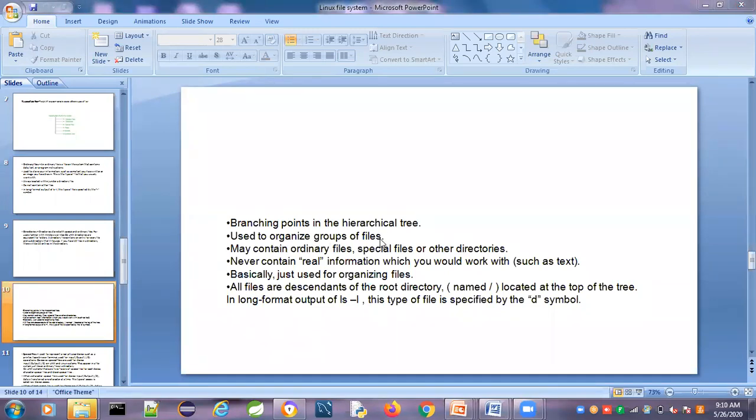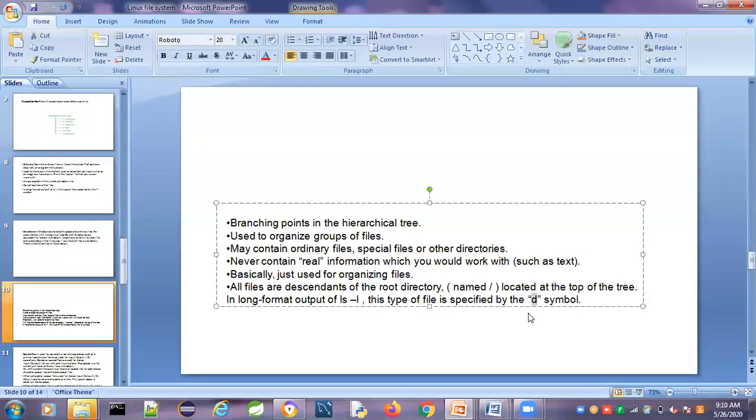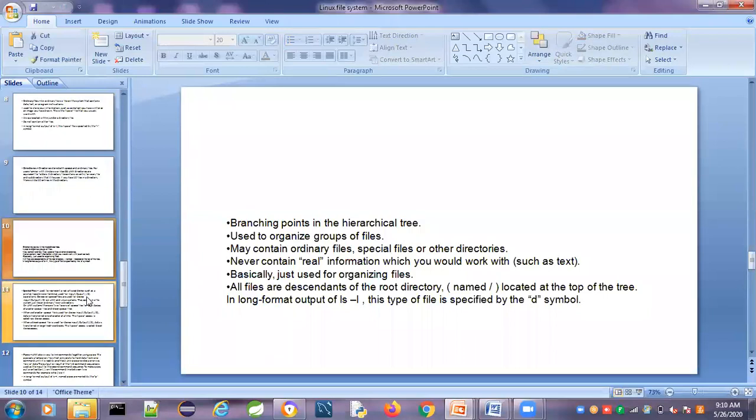So directories are also organized into files, which may contain files or directories, whatever it may contain. In the long listing of directories, the first letter indicates the type of the file: whether it is a directory, or a special or character file, or whatever it may be. The D indicates a directory. If a hyphen is there, that is taken as an ordinary file. If a D is there, that indicates a directory.